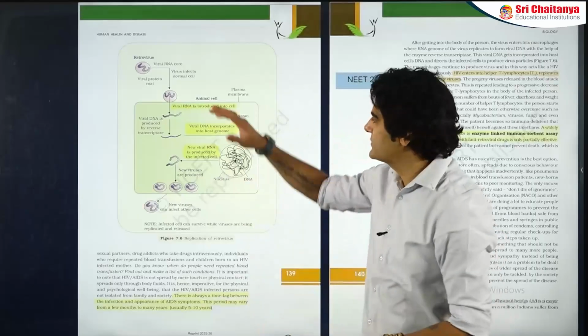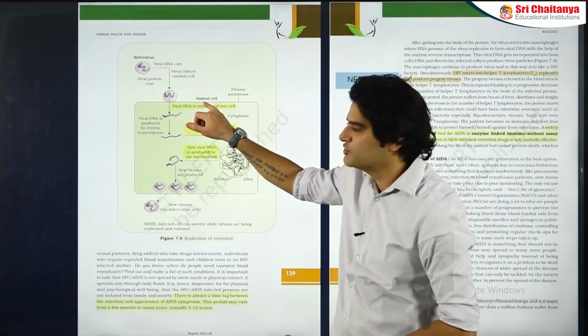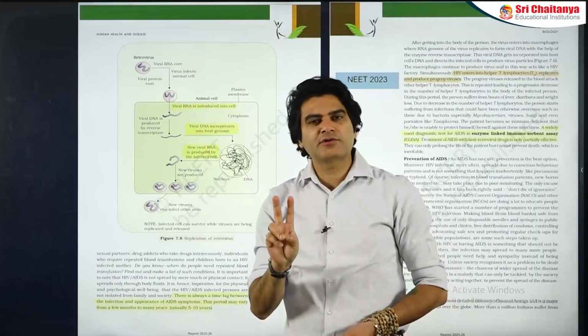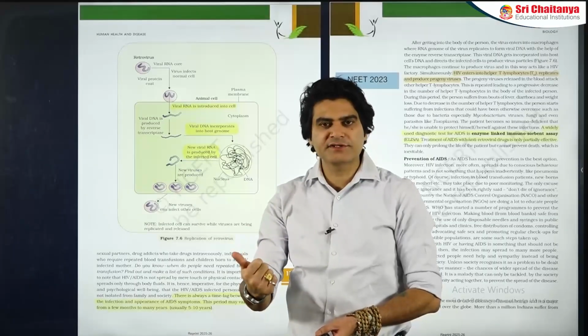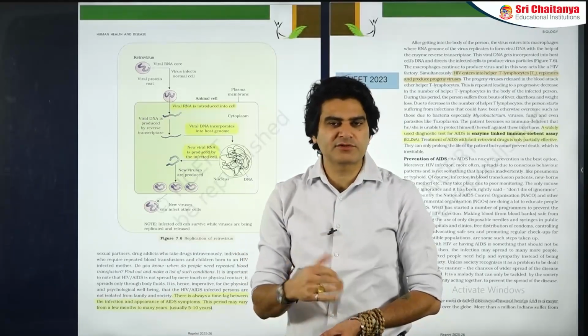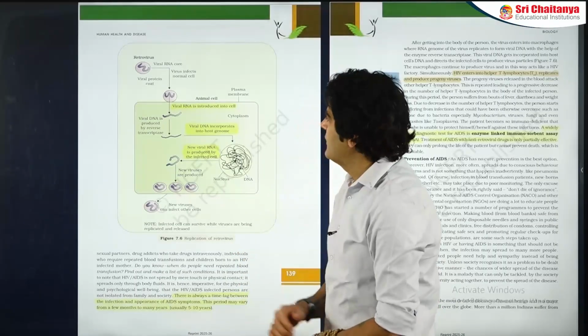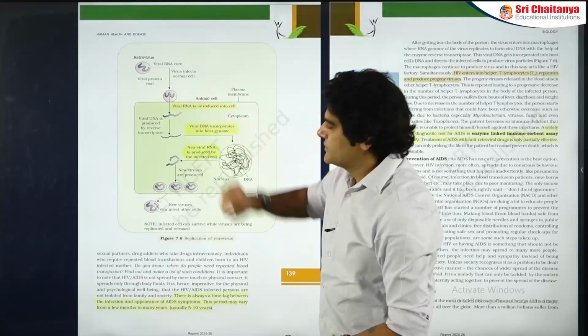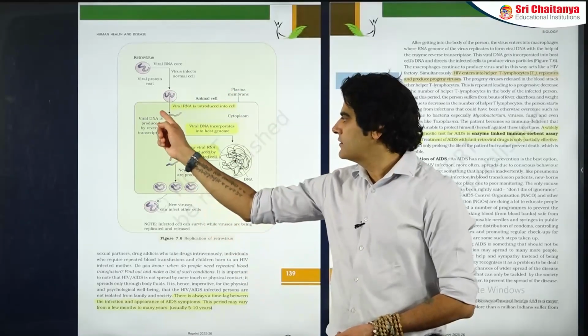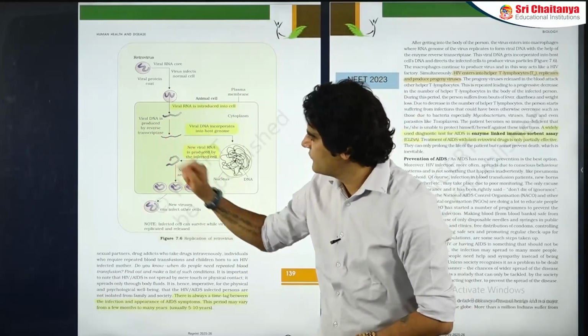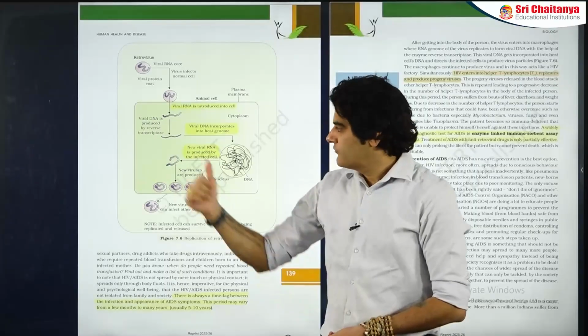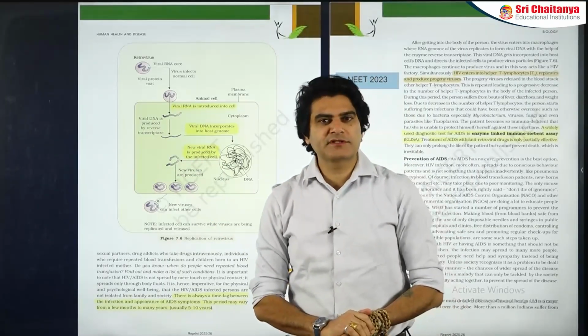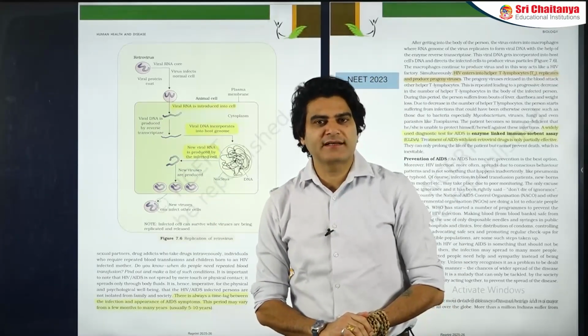So whenever the virus comes across the target human cell, which by the way are 2 types of cells, macrophages and CD4 T cells, these are the 2 target cells of HIV. The viral genome enters inside the target cell, and there is formation of viral DNA with the help of reverse transcription process mediated by reverse transcriptase enzyme.